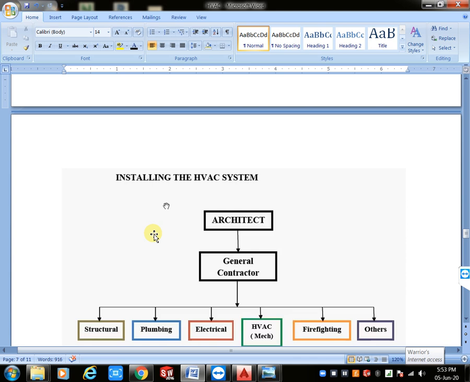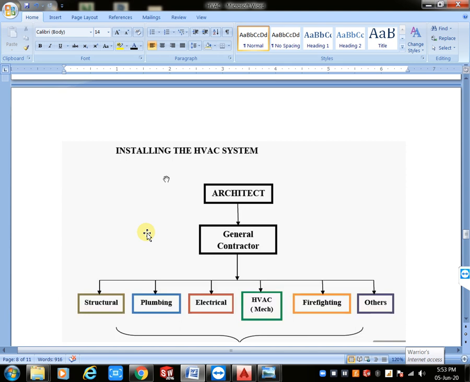Next, coming to installation. Installation means construction, installing the HVAC system at the site. After that we do cost estimation. Finally we do cost estimation. This is the third process. Totally we have four modules or four processes. The first one is the designing process, the second one is the drafting process, the third one is the installing process, and the fourth one is cost estimation.